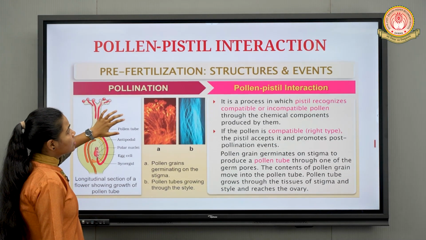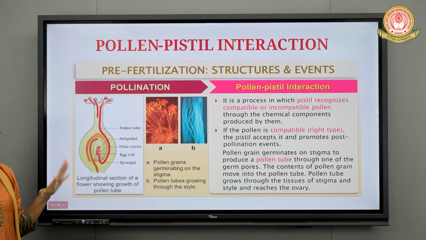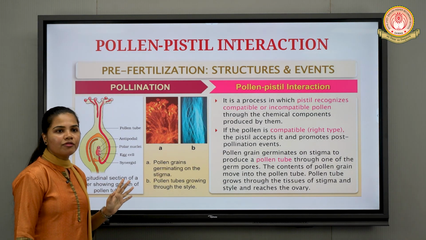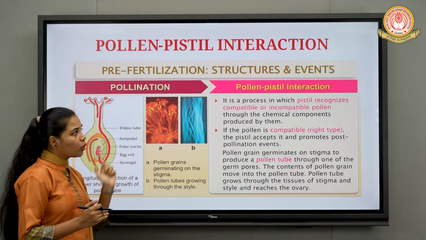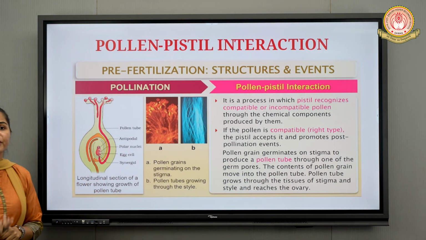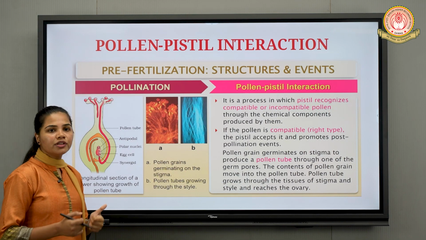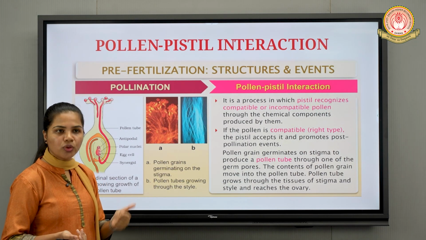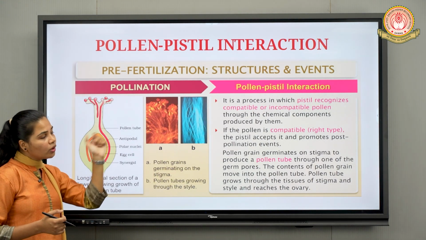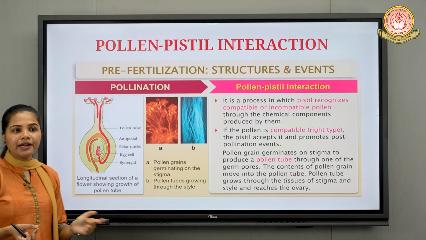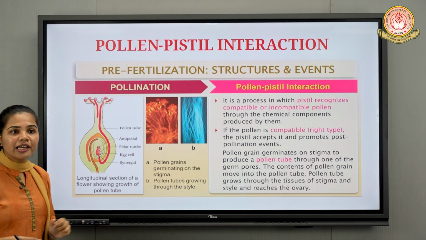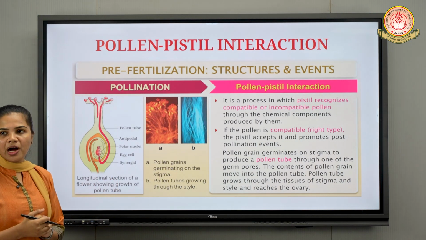Fine. So next topic is about what? Pollen-pistil interaction, right? As the topic name suggests, pollen, pistil. That means one part, the pollen, is of the male reproductive organ, and pistil is the female reproductive organ part. Pollen is released from the anther, which is a part of androecium, and pistil is a part of gynoecium, right? So when the pollen grains are released from the anther and land onto the stigma of the pistil, obviously at that time there is interaction between these two parts, right?